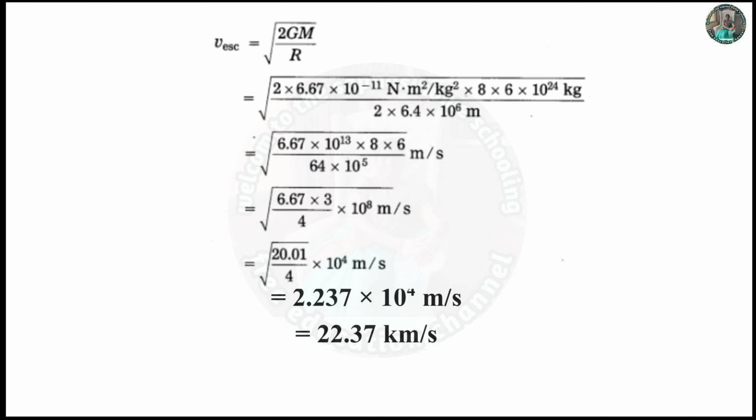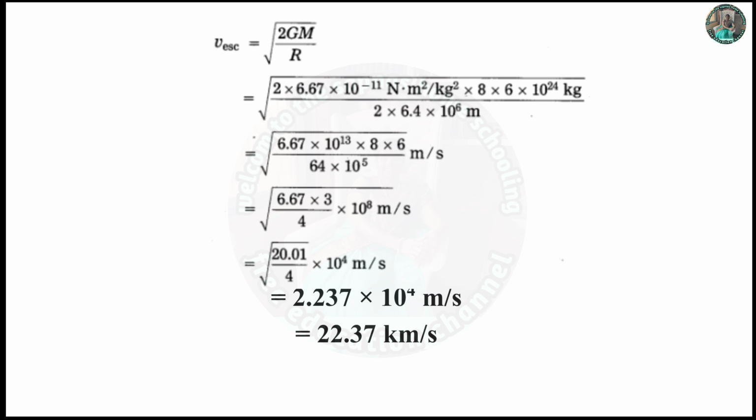So escape velocity is equal to √(2GM/R) = √(2 × 6.67 × 10^-11 N·m²/kg² × 8 × 6 × 10^24 kg / (2 × 6.4 × 10^6 m)) = √(6.67 × 10^13 × 8 × 6 / (64 × 10^5)) m/s = √(6 × 67 × 3 / 4 × 10^8) m/s = √